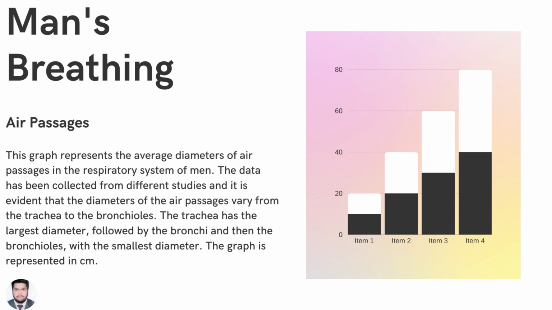Men's breathing, air passage. This graph represents the average diameters of air passages in the respiratory system of men. The data has been collected from different studies, and it is evident that the diameters of the air passages vary from the trachea to the bronchioles. The trachea has the largest diameter, followed by the bronchi and then the bronchioles with the smallest diameter. The graph is represented in centimeters.